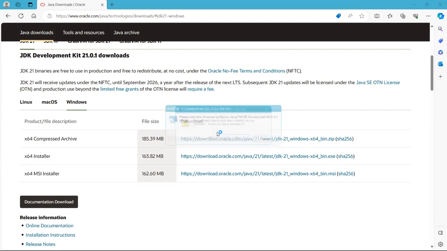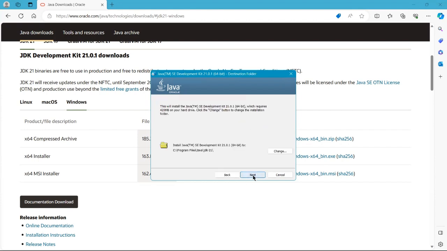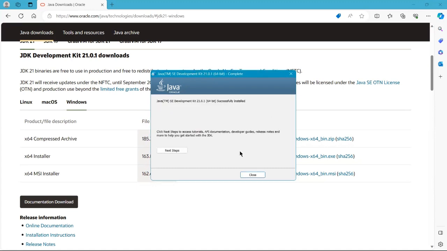This is how it's going to be after installing it for the first time. So welcome, you click on next, next, and it will install it. As I have already installed it, it's just updating it and copying it. Okay, it has been installed, and it is successfully installed.